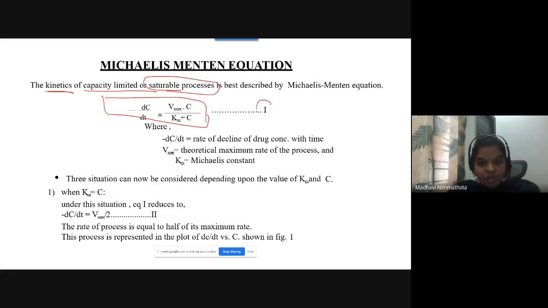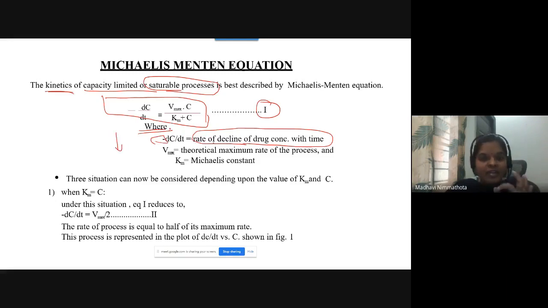This is equation number 1, where dC by dt is the rate of decline of drug concentration with time. Generally, dC by dt is the rate of drug concentration. Here you are indicating minus also. Minus indicates decreasing or declining.